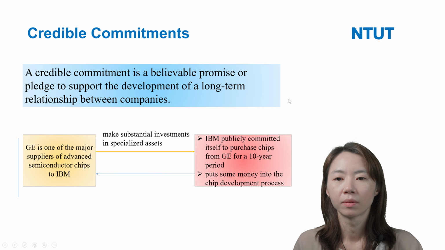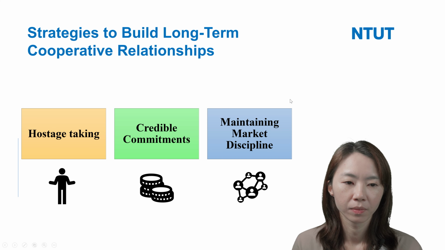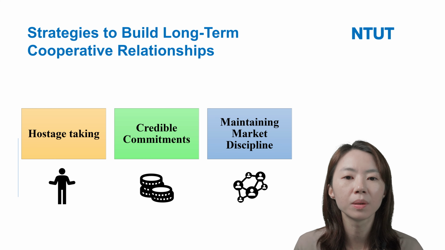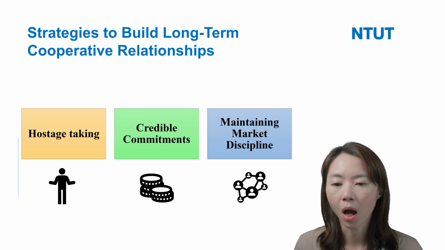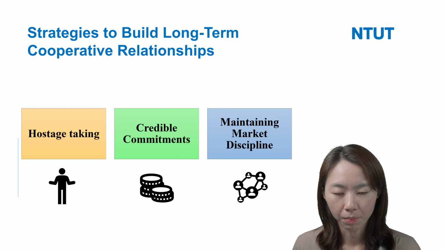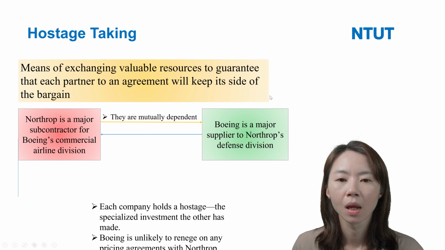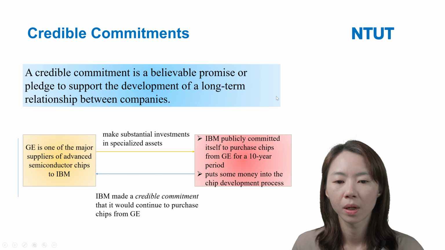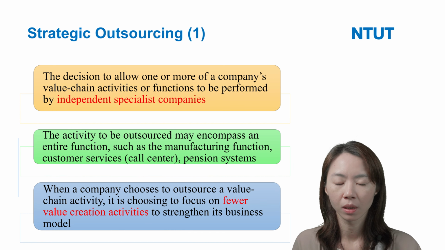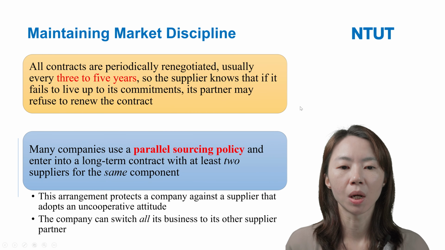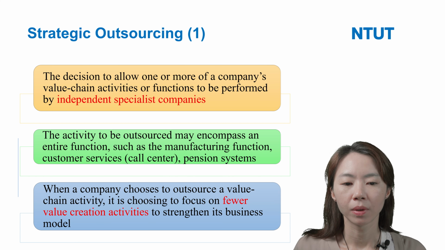So here, we introduce the three strategies. These strategies can help a firm to build a long-term cooperative relationship in terms of hostage-taking, credible commitment, and maintaining market discipline. So this is the strategy for how to build the long-term cooperative relationship.